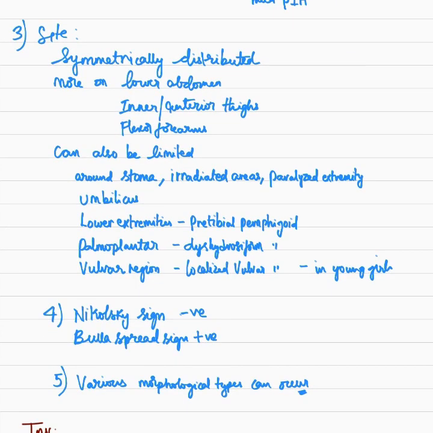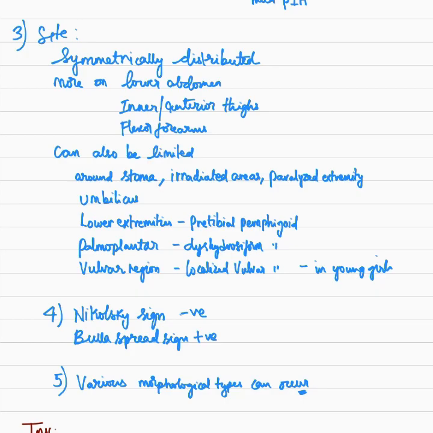Coming to sites, symmetrical involvement is seen, and the lesions are more on the lower abdomen, inner or anterior thighs and flexural forearms. However, these lesions can also be limited around a stoma, or they can occur only on irradiated areas when triggered by radiation, or they can also occur on a paralyzed extremity. They can be localized or limited to the umbilicus or to the lower extremities, where it is also called pretibial pemphigoid.